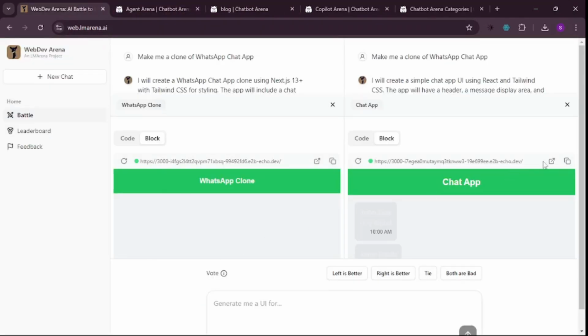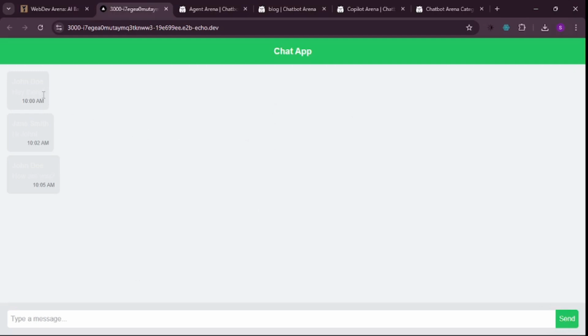Now let's try the right side. I'm really optimistic about the right side because it has time there, but we still have that white text, which is really not good. So everything else is the same. Let me type something. Hey there. Let's send that. Okay, I get to send it. We have different colors and the time is there, which is really great.